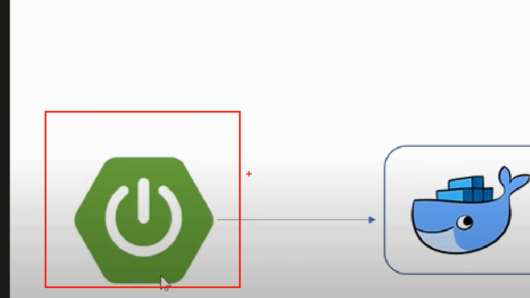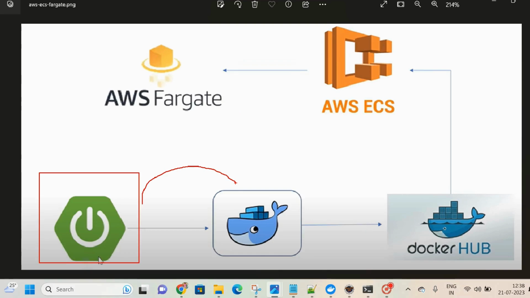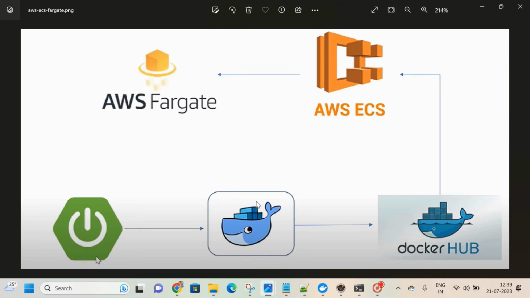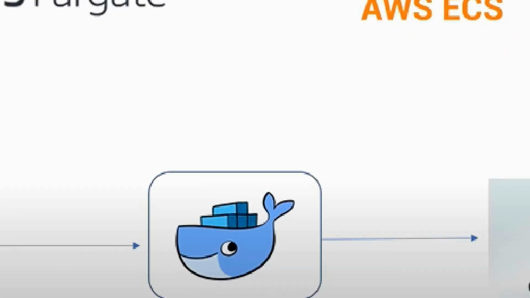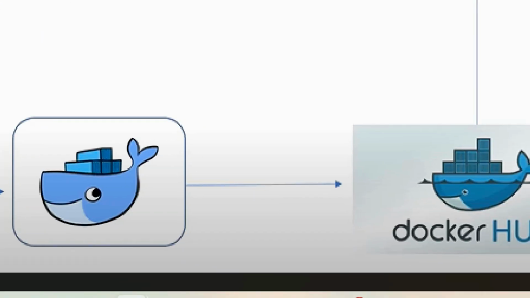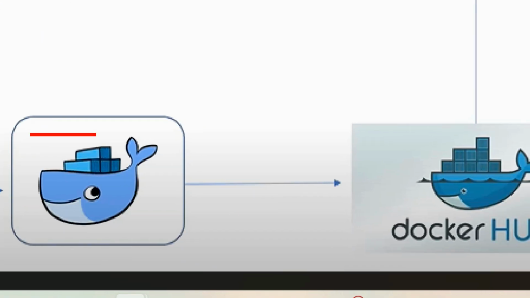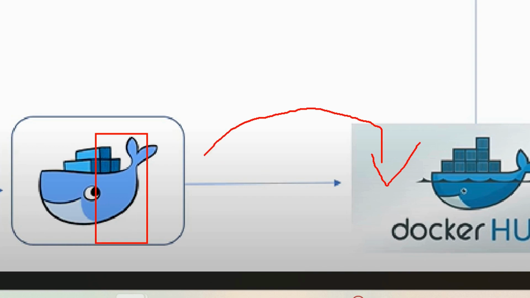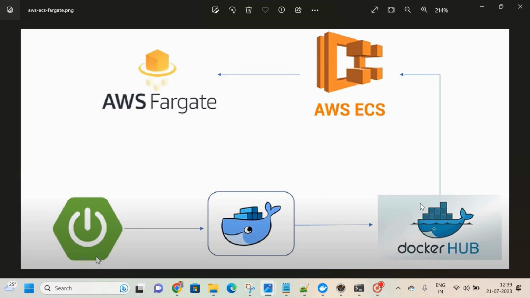From this Spring Boot application we build the Docker image. You can run that Docker image and observe the output, but running is not our intention. Once you prepare the Docker image, we push it from local to your Docker Hub. So your Docker image is then available in Docker Hub.